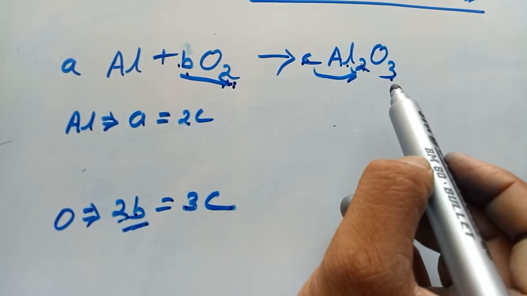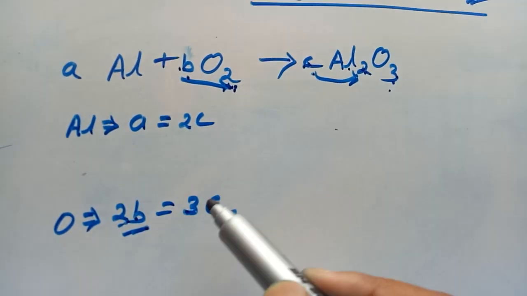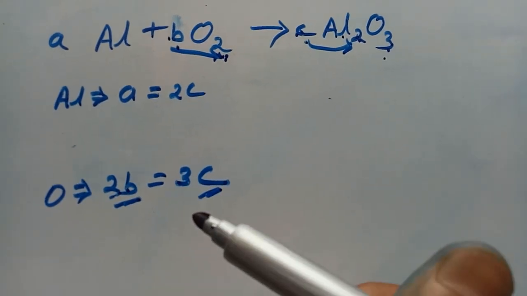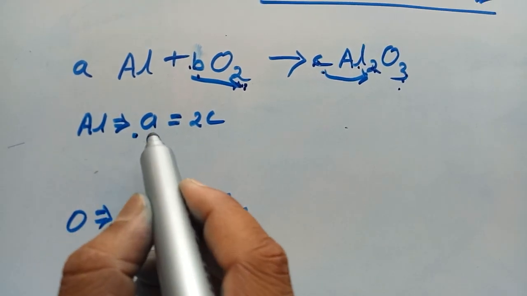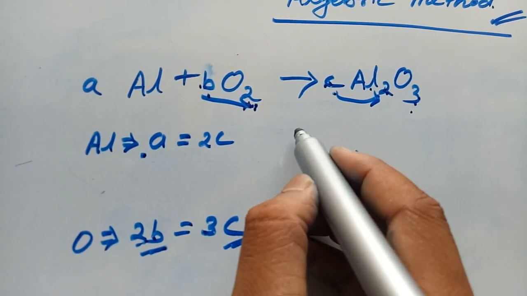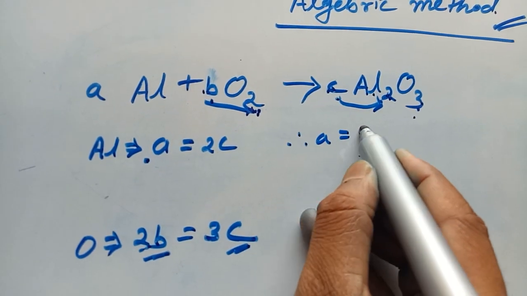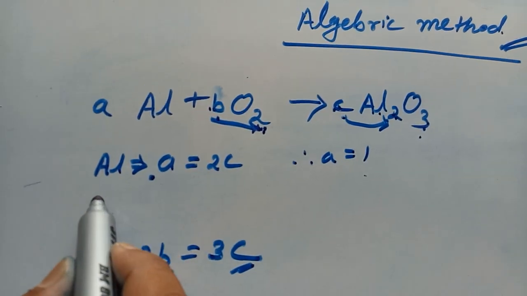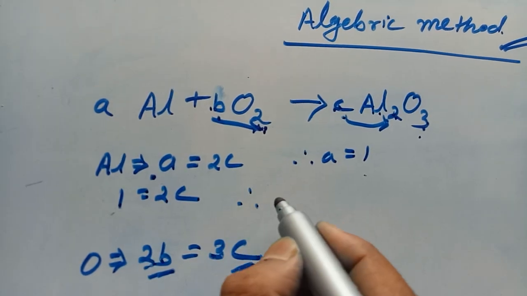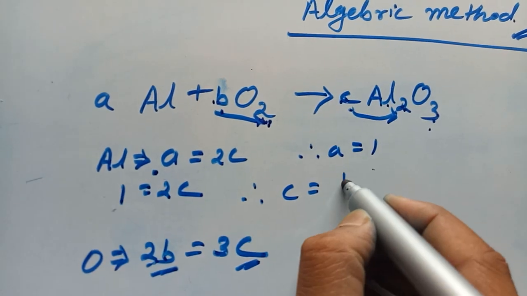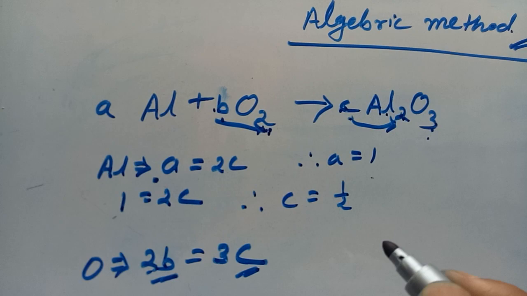On the product side it is 3 into C, becomes 3C. Now you have to find out the value of A, B and C. There is no number, so we can write A equal to 1, and when A equal to 1, then 1 equal to 2C, so C equal to 1 by 2.